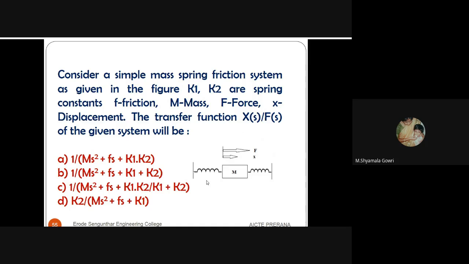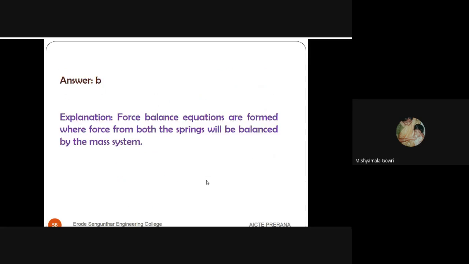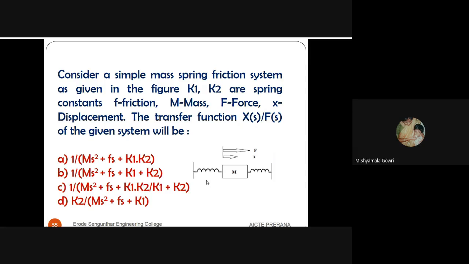For the case of mass, the force balance term is M into s squared. For the case of friction, it will be F into s. For the case of springs, it is K1 plus K2. From these options, the correct answer is B: 1 divided by M s squared plus F s plus K1 plus K2.